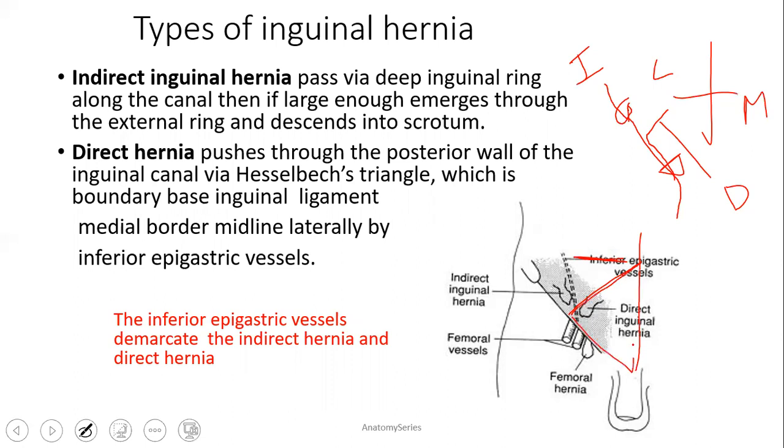So this is the Hesselbach triangle: the rectus muscle, the inferior epigastric vessel, and the inguinal ligament. A hernia coming from here is the direct inguinal hernia through the Hesselbach triangle. And this hernia is known as the indirect inguinal hernia. A hernia coming lateral to the inferior epigastric vessel is indirect hernia, and medial to the inferior epigastric vessel is direct hernia. This is asked in your MCQ.